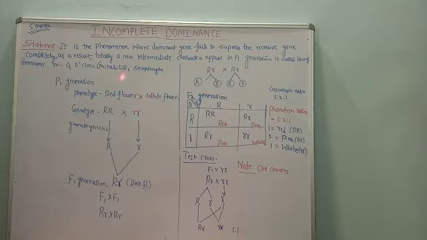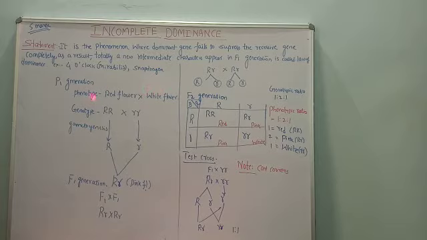We shall understand this with the help of a schematic representation. The example for this is the 4 o'clock plant, Mirabilis jalapa. 4 o'clock plant means the flowers open only at 4 o'clock, hence the name. Another example given in the reader is snapdragon, also called dog flower. Okay, so let us start.